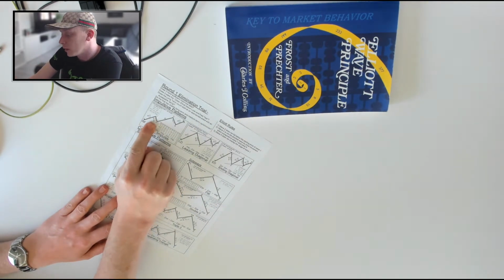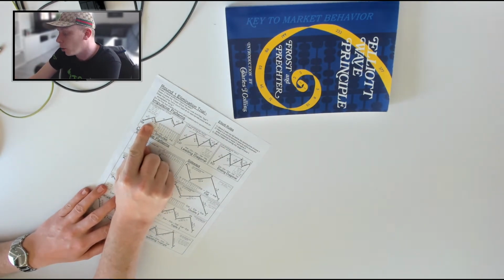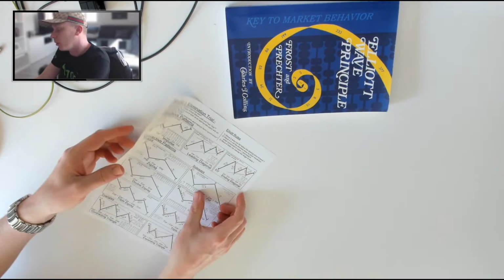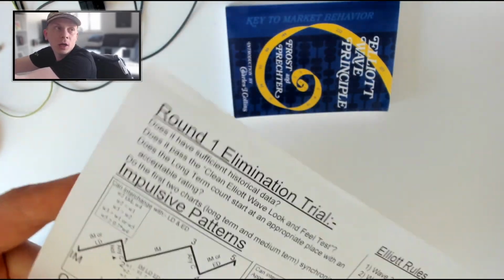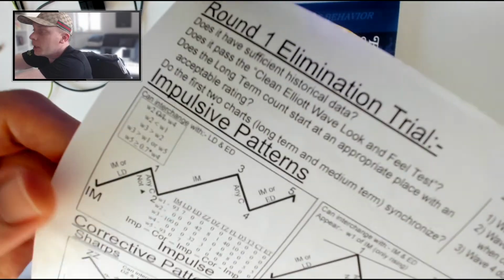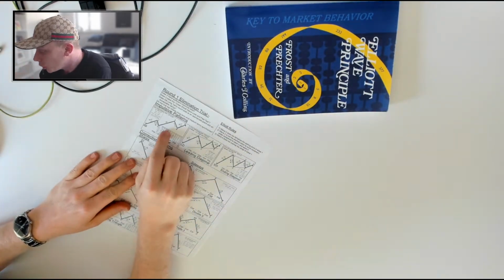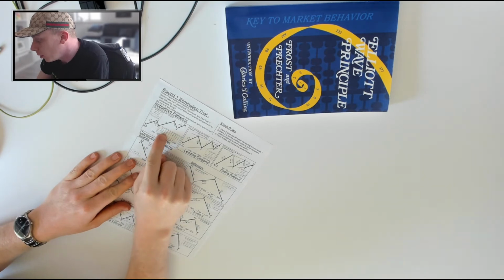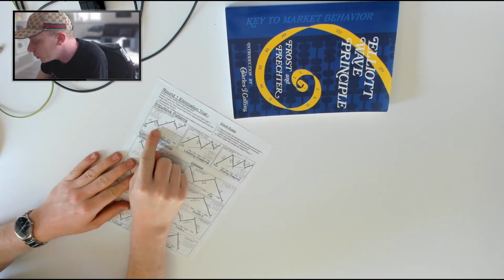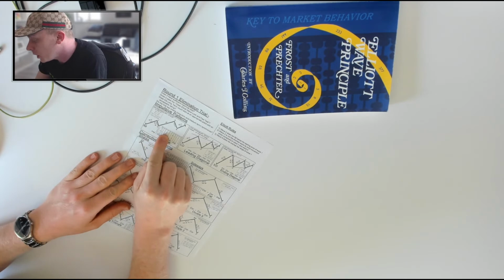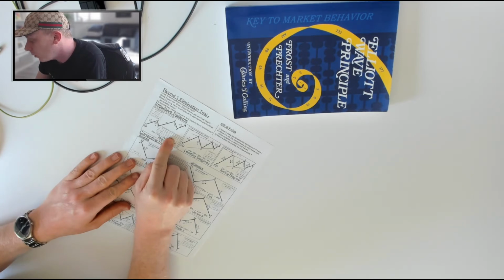And the cheat sheet tells us that wave 2 can be any corrective pattern, not a triangle. So that's what the cheat sheet says here. Again, you cannot read it, but I'm going to hold it closer. So if you look closely, you see any corrective pattern, not a triangle. And additionally, if we look at the table, we can see W2 for wave 2 has a 42% chance to turn out as a zigzag, 8% as a double zigzag, 1% as a triple zigzag, 40% as a flat, and a 10% chance as a double three.